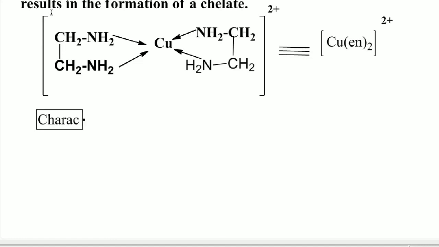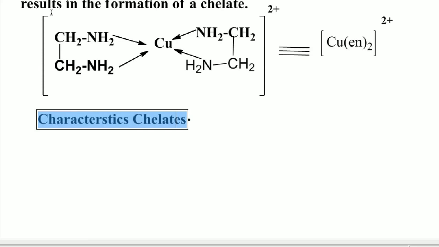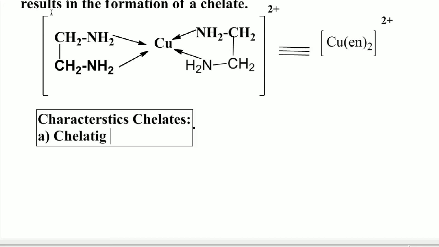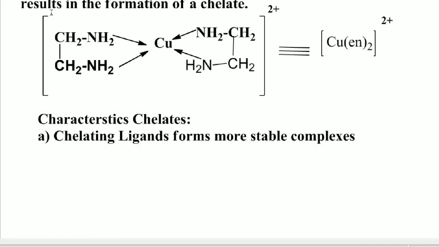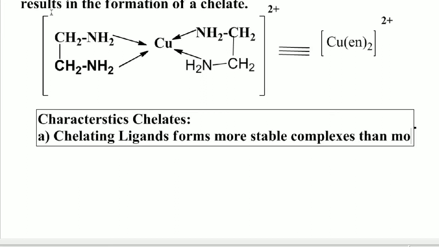When compared with monodentate ligands, chelating ligands form more stable complexes. So we can write: chelating ligands form more stable complexes than monodentate ligands.